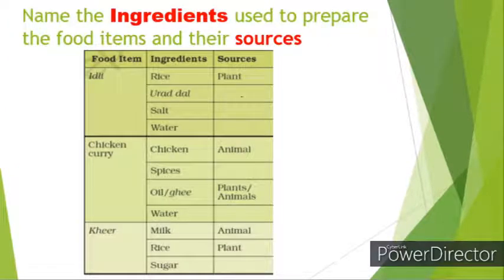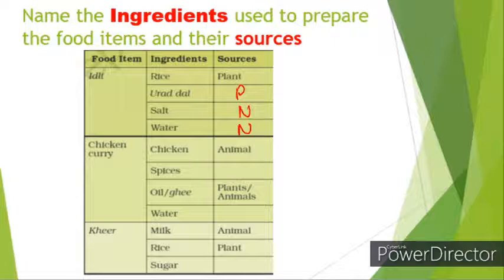So let's answer this table. Name the ingredients used to prepare the food items and their sources. Let's take an example. Idli. To prepare idli, we need rice, urad dal, salt and water. Rice comes from plants, right? So the source is plants, and urad dal also comes from plants. So we call the source plants. And salt and water come from nature, right? So the source can be nature.